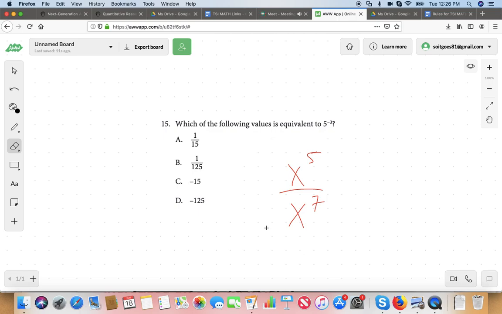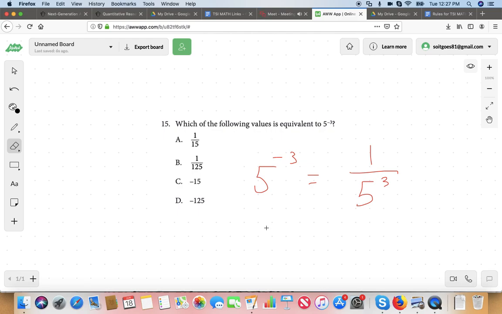But just know this means that it's the inverse of x to the power of 2. So 5 to the power of negative 3 is the same as 1 over 5 to the power of 3. Does that make sense?